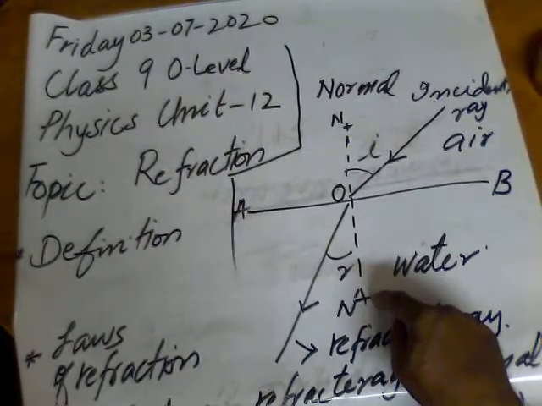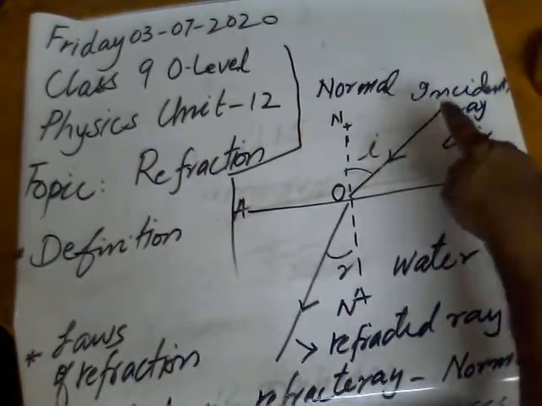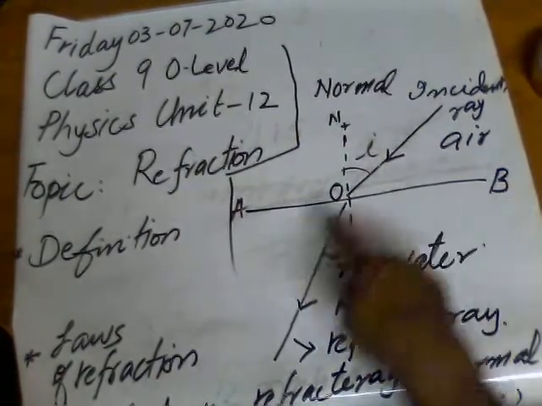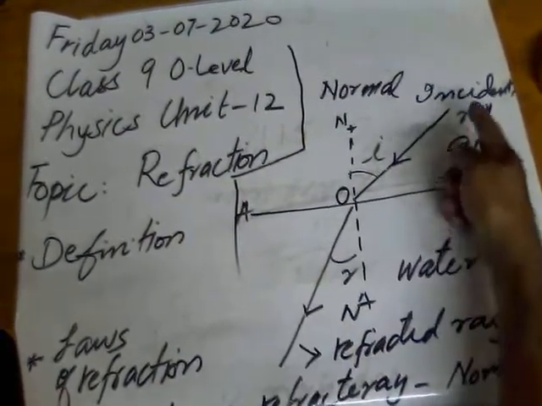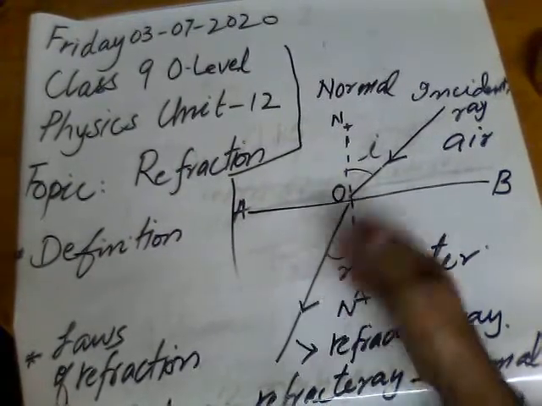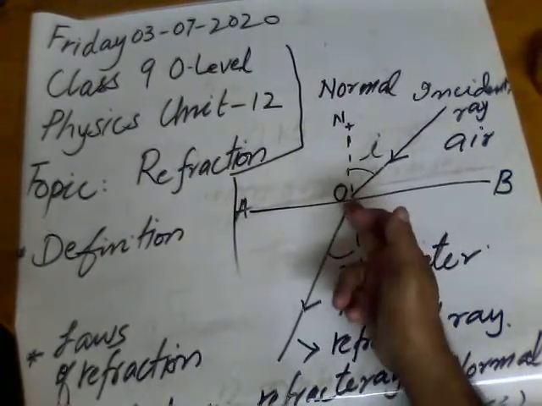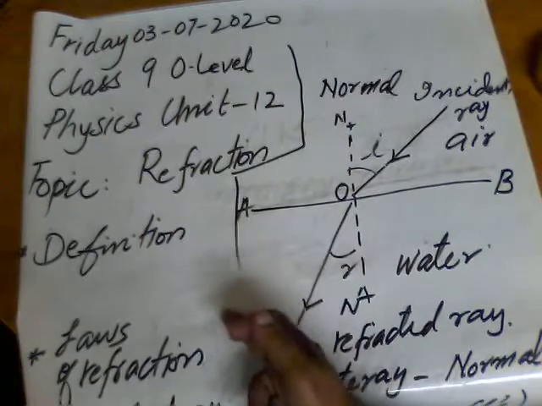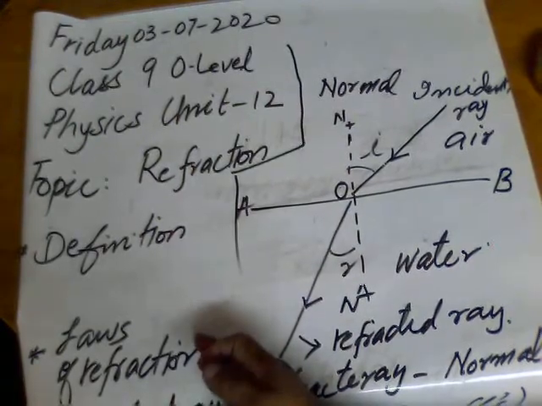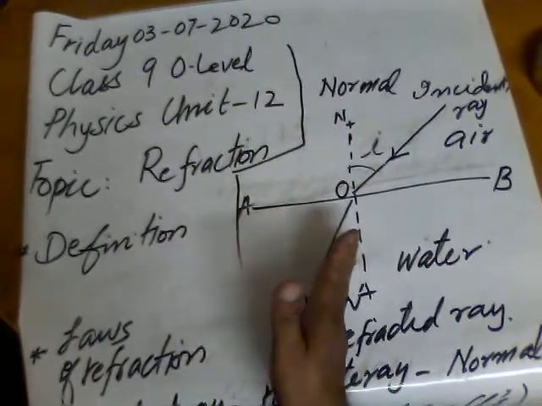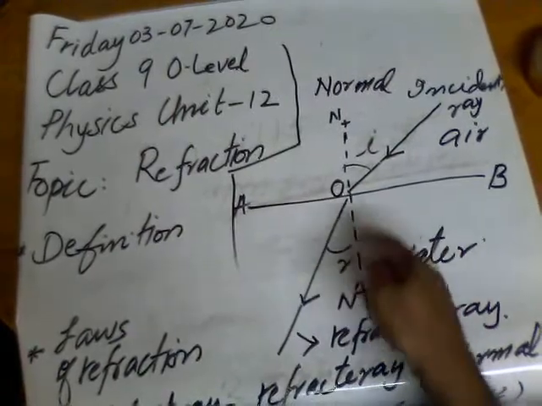When light rays come from the rarer medium and enter into the denser medium, the light ray bends toward the normal. Its actual path is this one, that it has to go in this direction, but it changes direction and moves toward the normal.